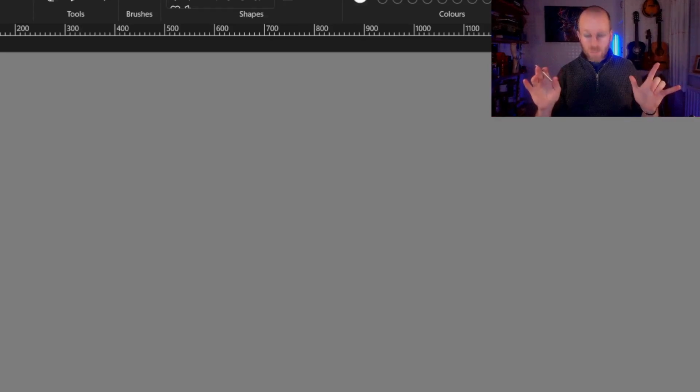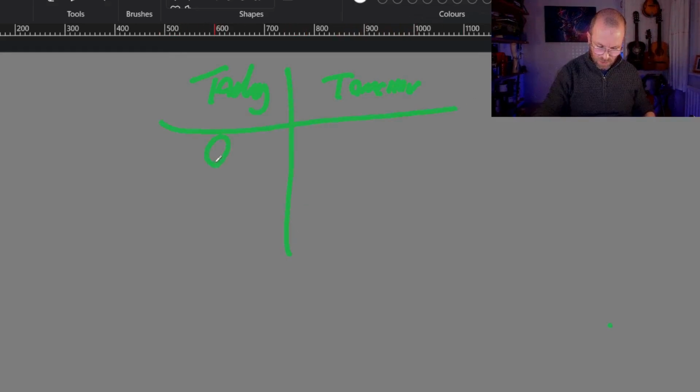Okay, let's take an example of the weather. Now, my drawing isn't good, but imagine this is today and tomorrow. And if you can imagine today, if it is sunny, my amazing drawing, tomorrow it will be raining. If it's sunny today, there is an 80% chance it's going to be raining tomorrow. But if it's raining today, it will be sunny tomorrow.